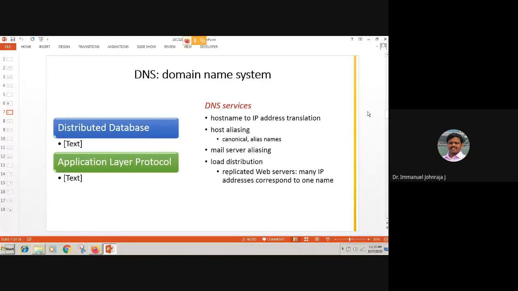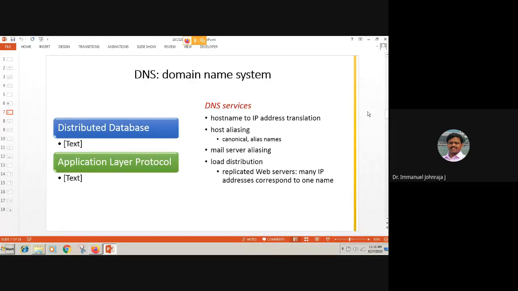A third name is something tricky, which we may not be able to remember.